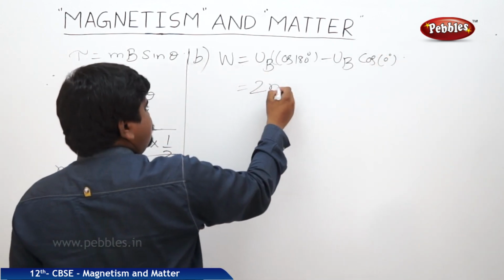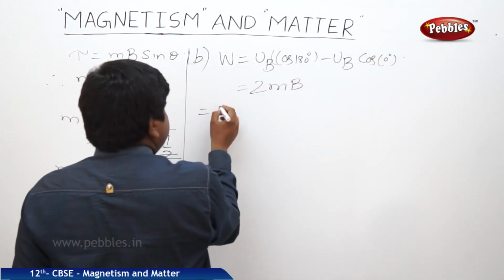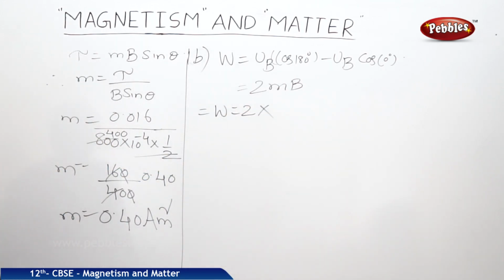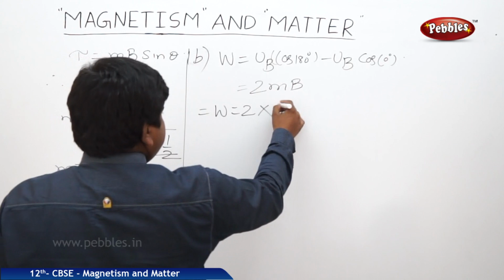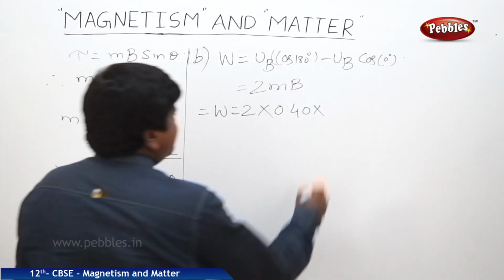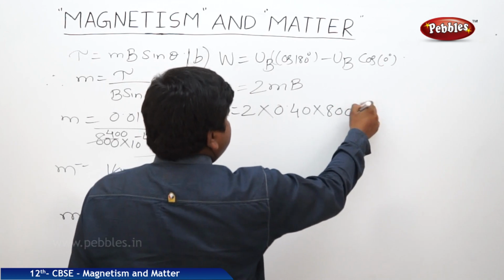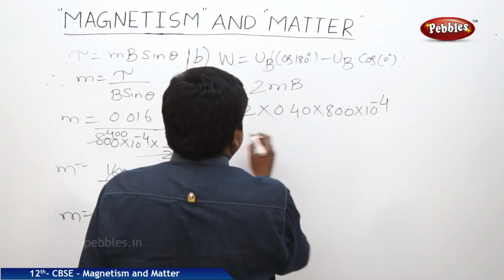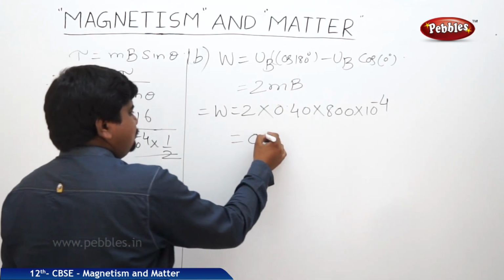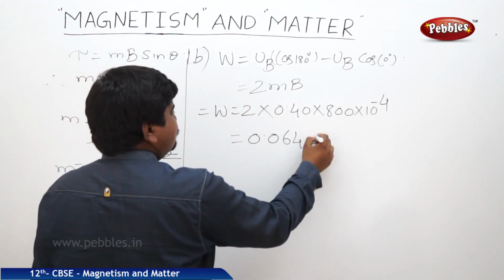So we will get 2 MB. Work done is equal to 2 into M, where M is equal to 0.40, and B is equal to 800 into 10 to the power of minus 4. So we will get 0.064 joules.